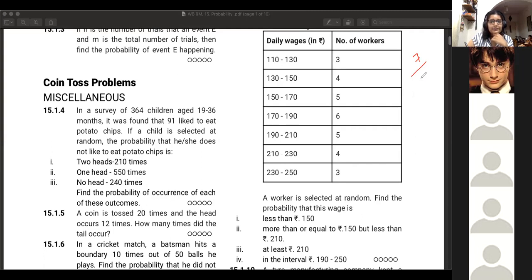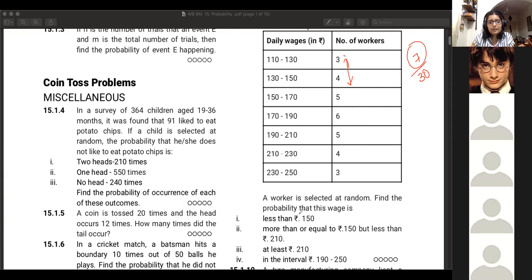Ma'am, there are 30 people in the factory. Yeah. So your total is going to be 30 in this case. So out of 30 workers, you're choosing however many are favorable to your condition. In the first one, less than 150, that is why you chose the 7. 3 plus 4, 7. Okay.